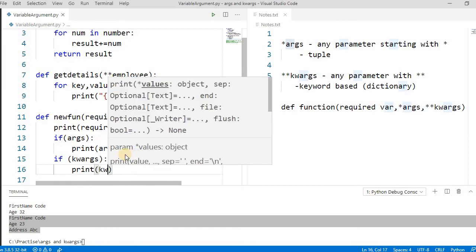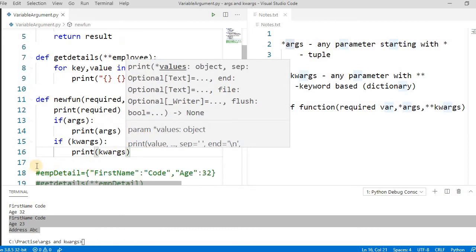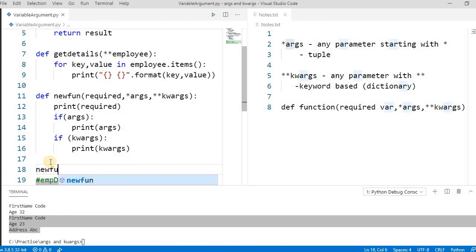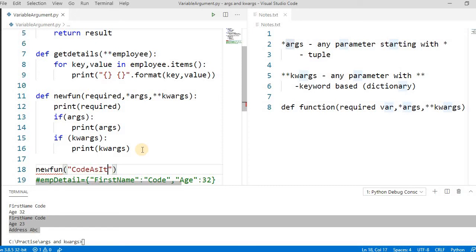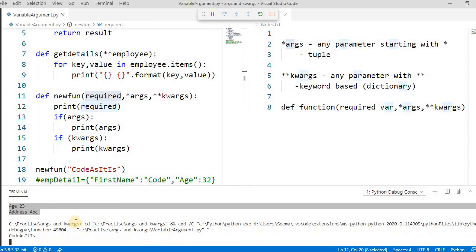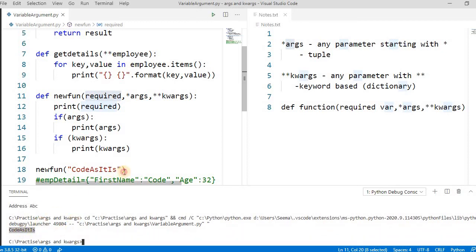Print. Let's call this method. If you call new_function, just pass this, because these are optional. If you simply pass something like this, it will simply print, because it checks that this one is required. If you don't pass this also, it gives an error. Let's run this. See here, it's printing.